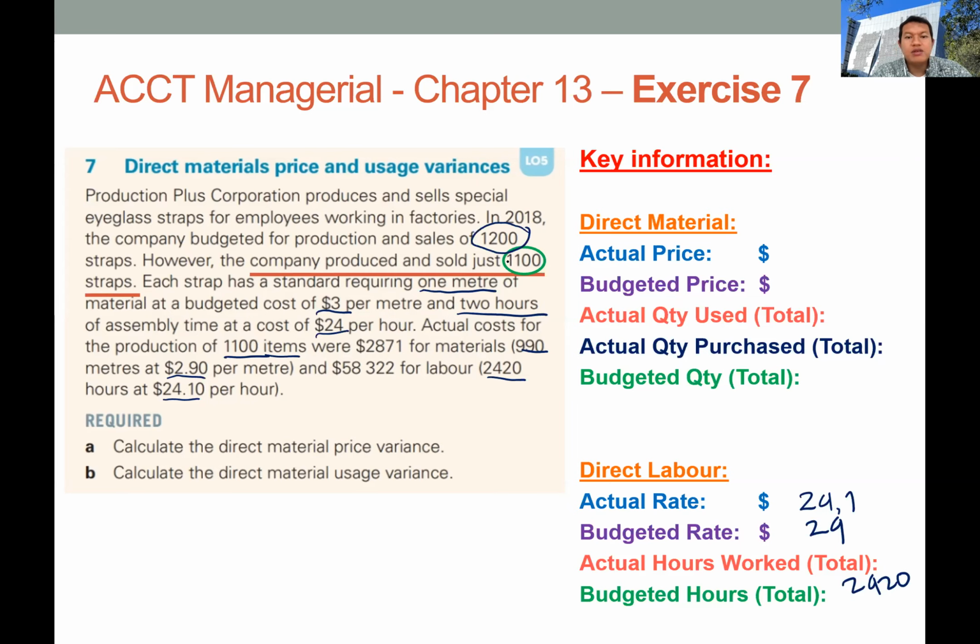So 2 hours times 1,100, we get 2,200. Again, you can see that the actual hours is higher than the budget hours.